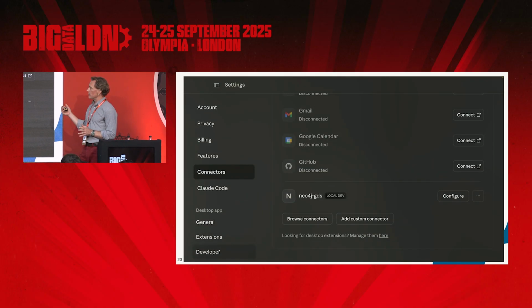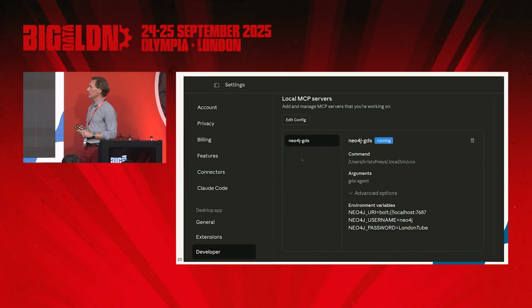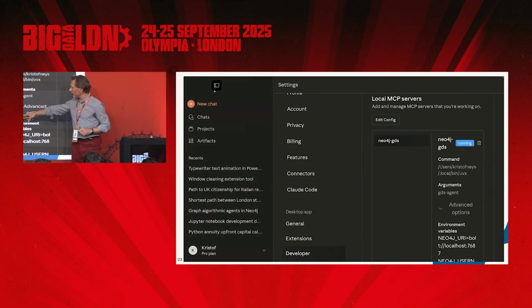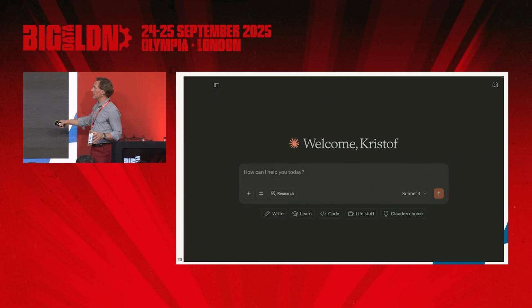You connect to your MCP server in the config file of your Claude. You ensure you install the GDS agent, and then you give it the credentials of your database, which is a local database in this case, just on your laptop. And then I can ask it some questions.